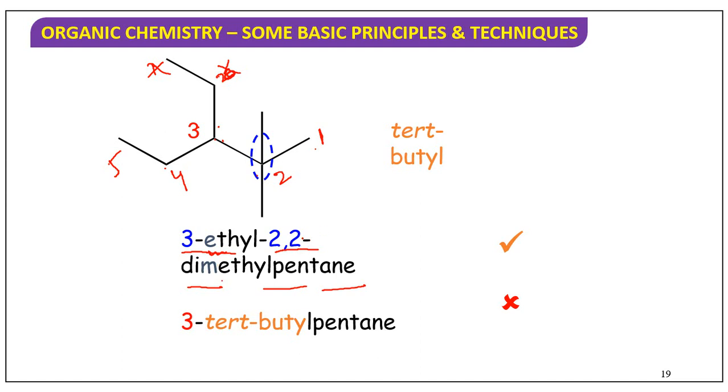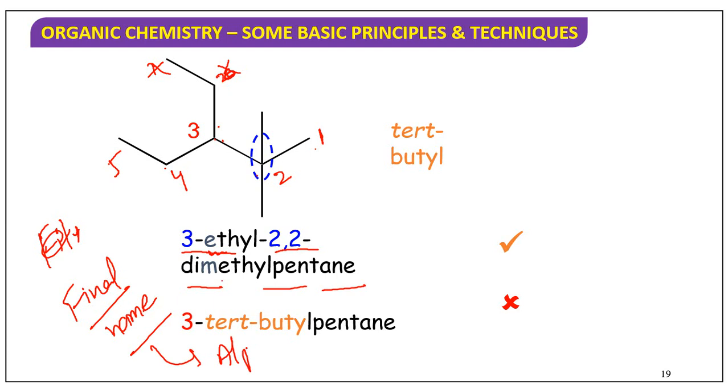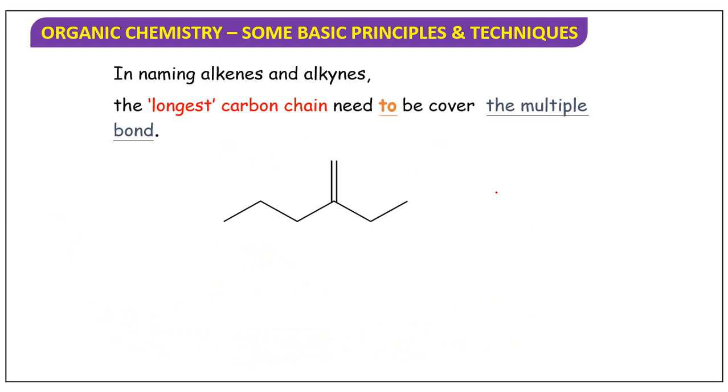Okay, sir, here 2 comma 2 is coming first, alphabetical, numerical, no. While you are writing the final name, it should be in alphabetical order. Okay, here no exception. Okay, the question we can discuss tomorrow. Thank you.